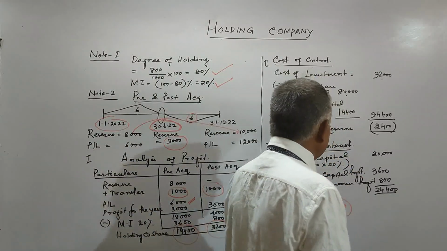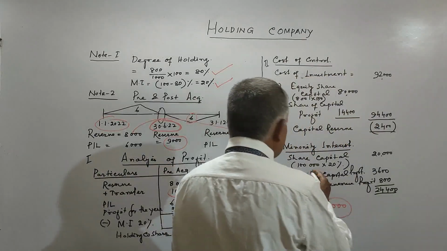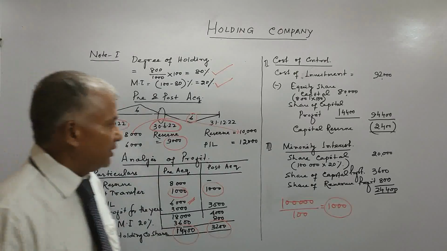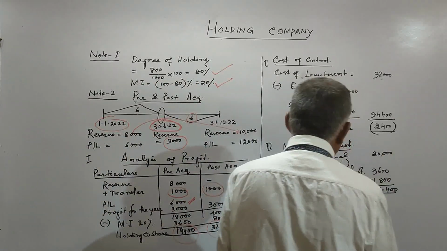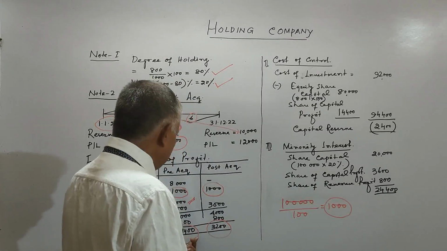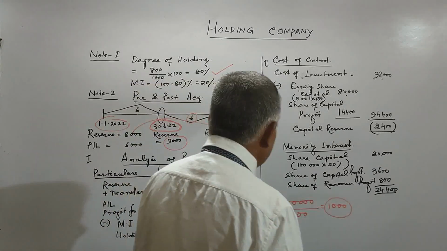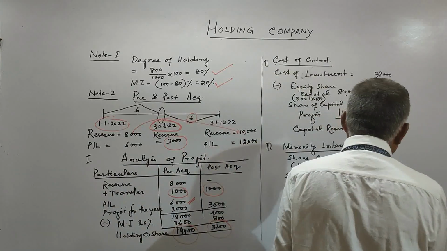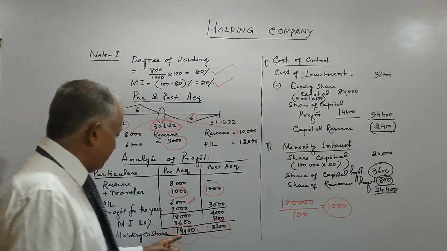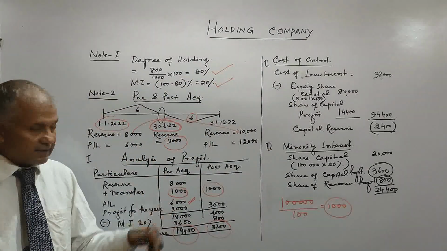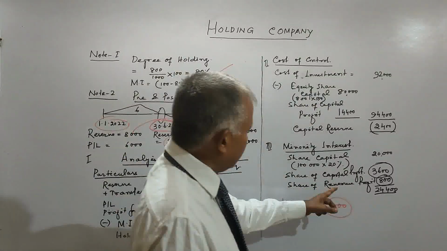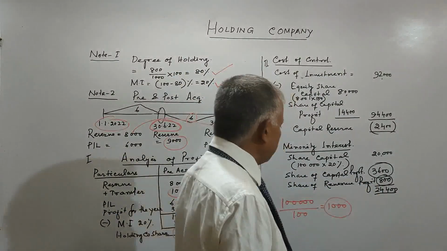Let us come to minority interest. Share capital is 1 lakh. If you take 20%, it will come to 20,000. Share of capital profit is 3,600 for minority, and for revenue profit 800. Friends, the pre-acquisition profit 3,600 is the capital profit and post-acquisition profit 800 is the revenue profit.